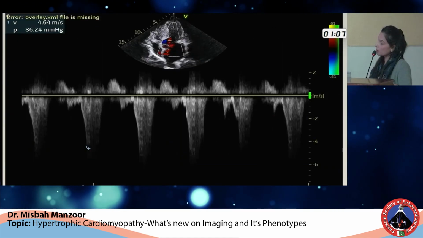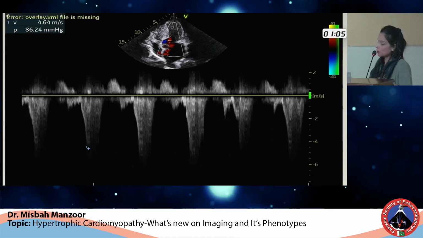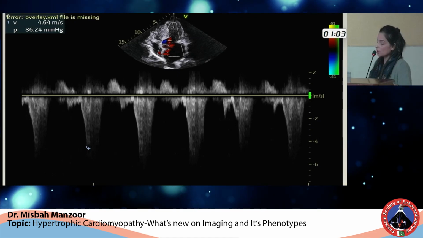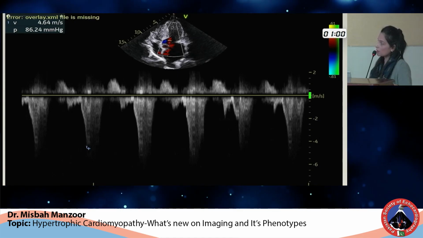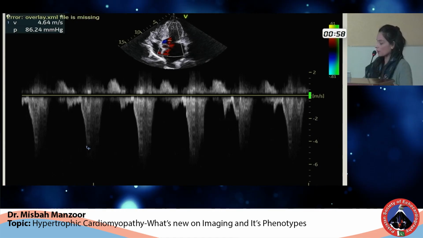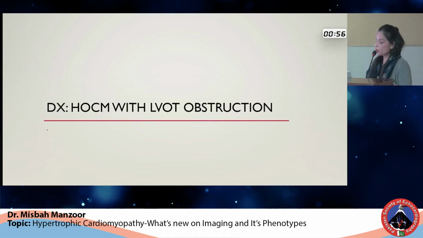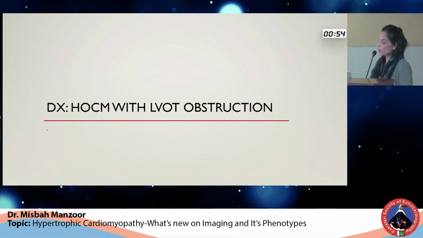These were the gradients that we obtained in this patient at rest. So there were resting gradients of almost 86 millimeters of mercury in this patient. So the patient was diagnosed as a case of HOCM with LVOT obstruction.